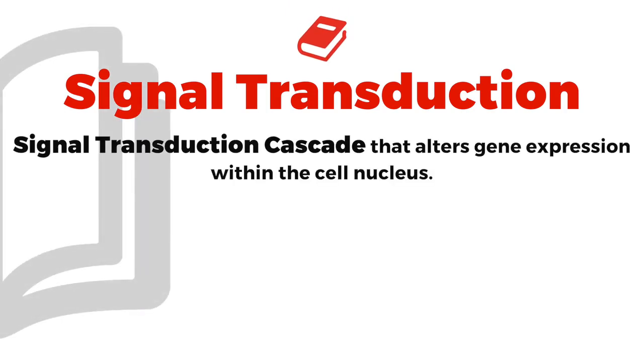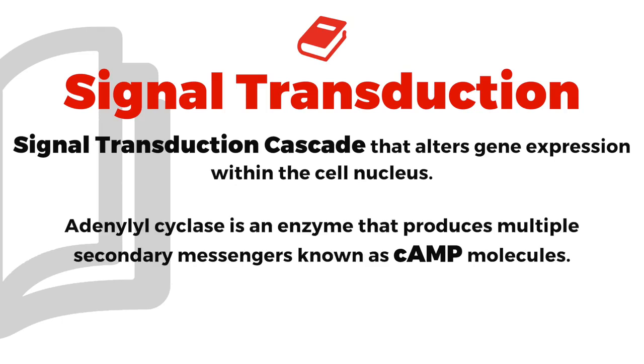Okay guys, so take a look at signal transduction with me in your notes, okay? And remember, the whole point of this is to create a cascade that alters gene expression within the nucleus, okay? And as you look at that paragraph, scroll down to where it says cAMP in bold, okay? Now look at the sentence right above cAMP. It says adenylyl cyclase is an enzyme that produces multiple secondary messengers known as cAMP, right? So anywhere in the book where you see adenylyl cyclase, correlate that to cAMP. So if you increase adenylyl cyclase, you will increase cAMP. If you decrease adenylyl cyclase, you will decrease cAMP.